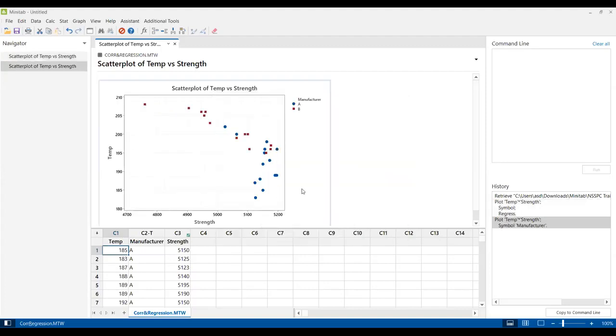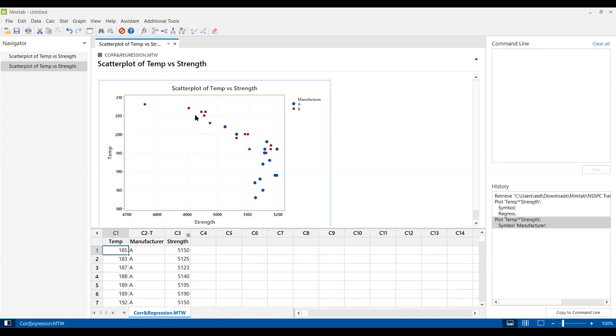Here you can see manufacturer A and manufacturer B. For A, the blue dots show no linear relationship, but for B it is very clear that there is some kind of negative correlation. So you can have such scatter plots here.